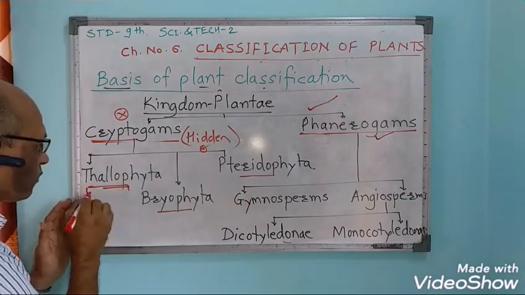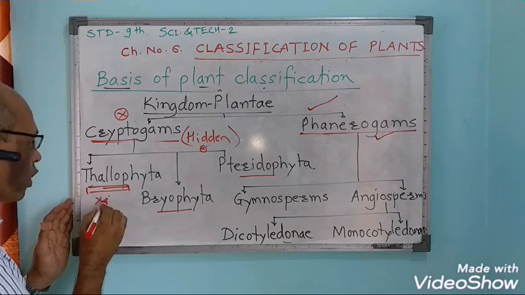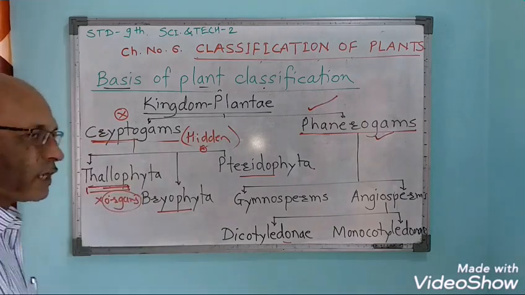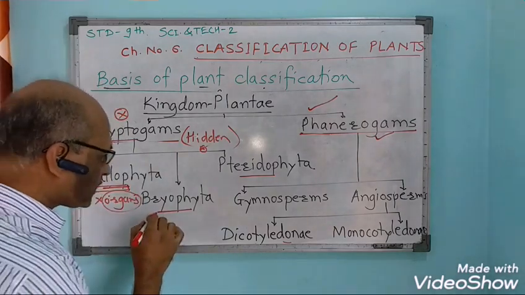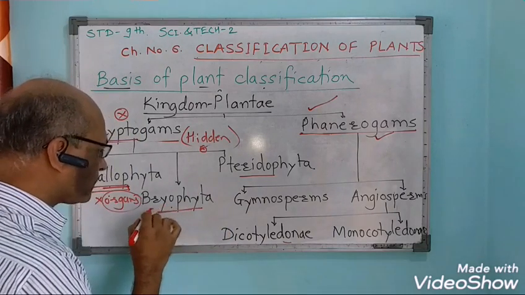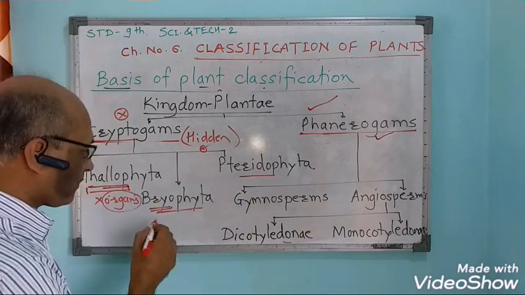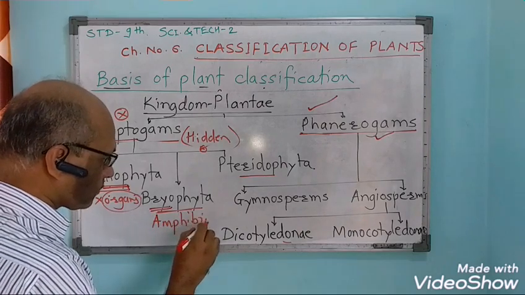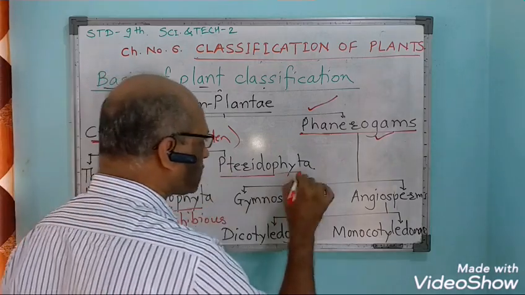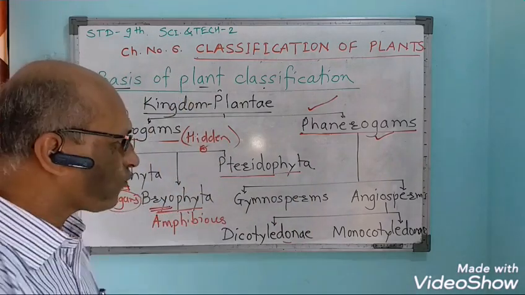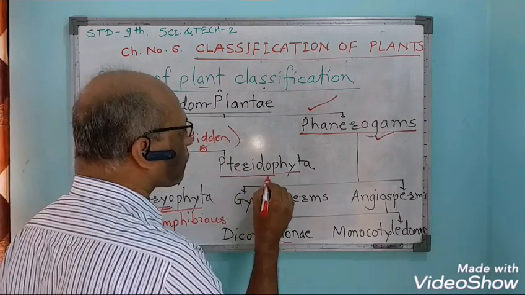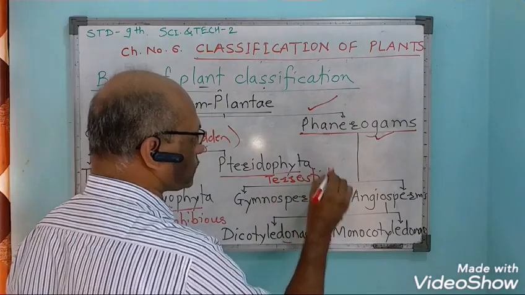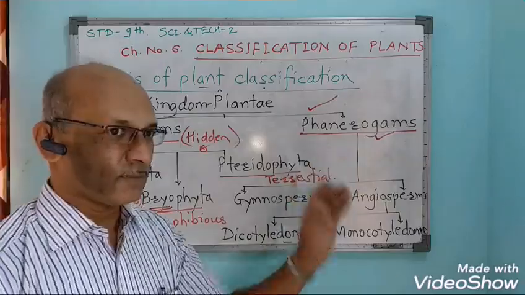Thallo or thallus means the body which is not having organs. No organs in the body. Therefore these are known as thallophyta. Next is bryophyta. In this bryophyta, bryos means dual mode of life. That means these plants are amphibious. And then next is the pteridophyta. In this pteridophyta, these plants are the first terrestrial plants. They are living on the land, that means on the soil.